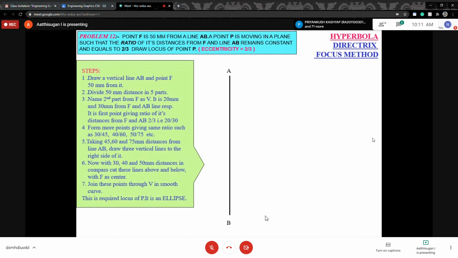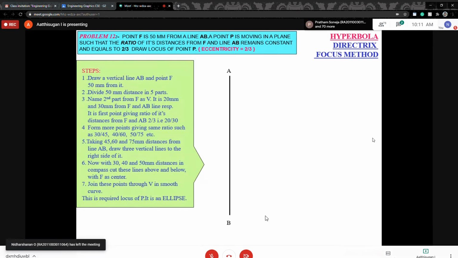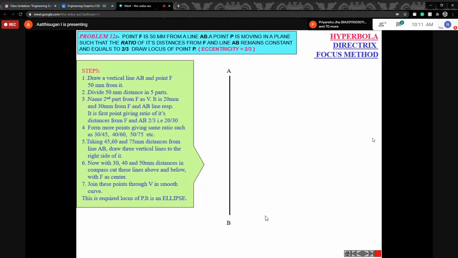Here the ratio is given. Remember, the eccentricity is 2/2. As already told, an eccentricity value less than 1 means ellipse. Equal to 1 means parabola. Greater than 1 means hyperbola. Here it is a hyperbola.